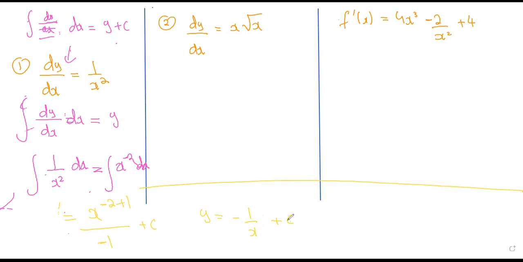Any doubts about it? Yes, Haris and Ashal. Munja, please confirm. Thank you, ma'am. I think it's clear. Okay. Then the next two questions are for your homework. You can try doing them on your own. You know how to integrate. You need to first simplify the function, whatever it is. Okay. Once you have a simplified function, by simplified function, I mean you have x with a power and that x is in the numerator. You are going to add 1 and divide that by new power.